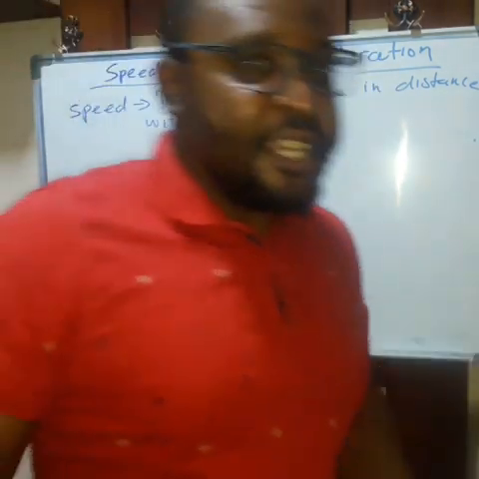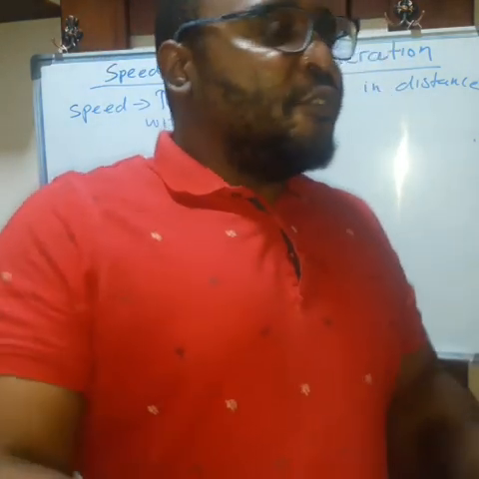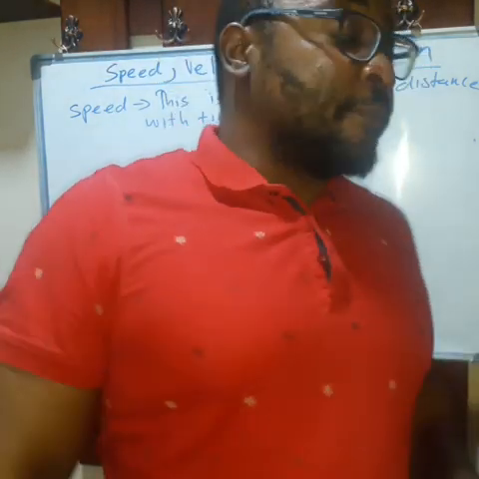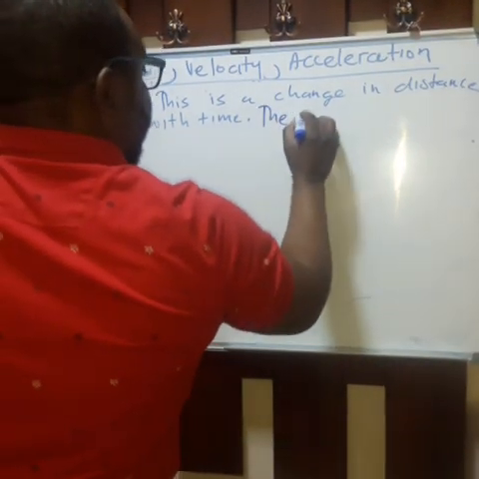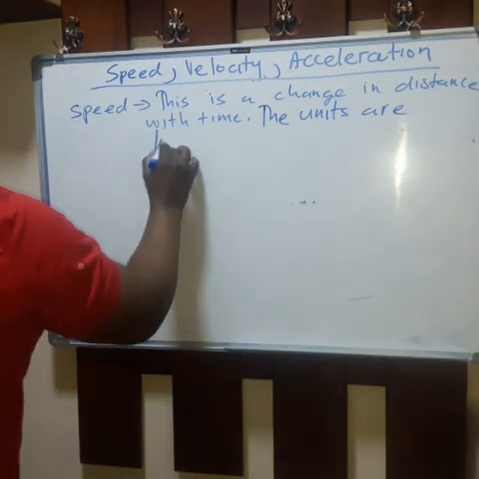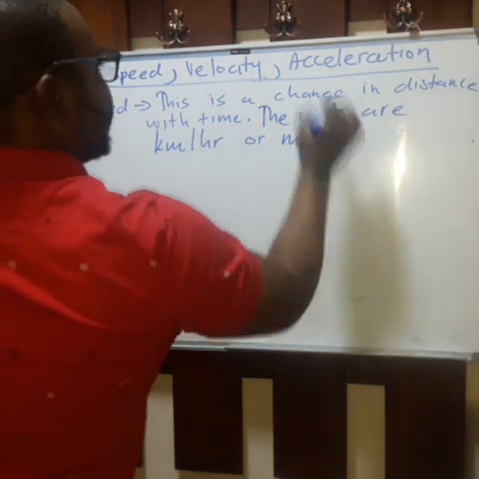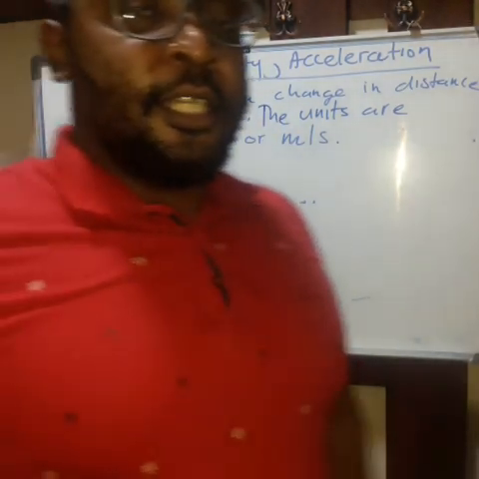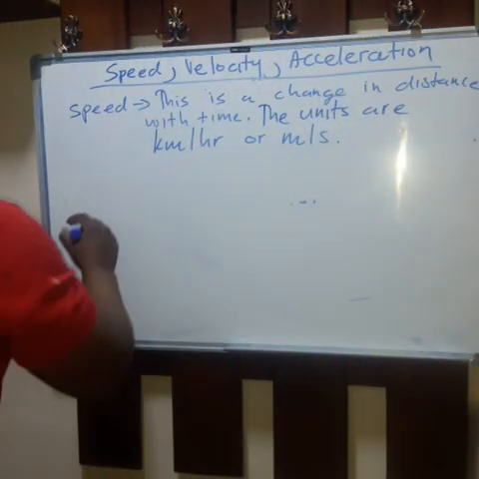But when we say 50 kilometers per hour, an object, for every hour, the object has traveled 50 kilometers, then we are talking about speed. So the units are kilometers per hour or meters per second. That is speed, okay? Now, we move on to velocity.